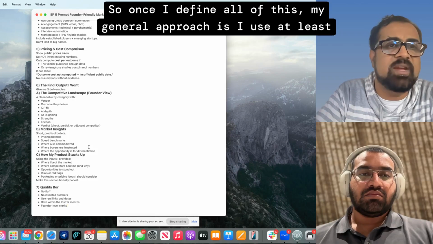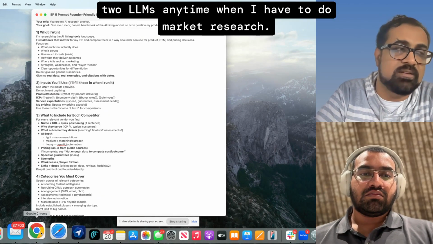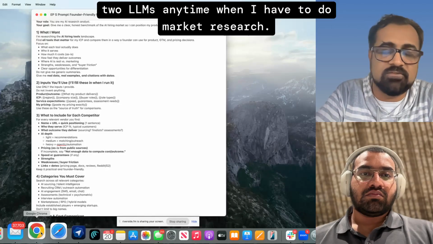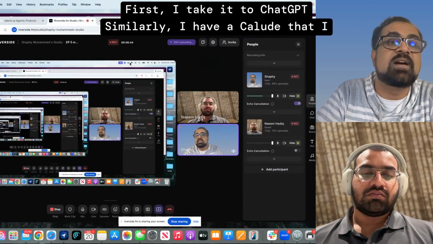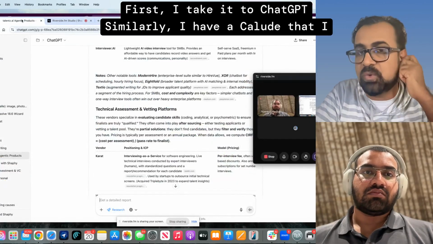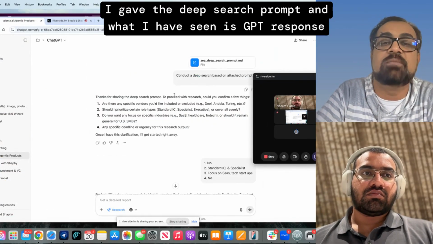Once I define all of this, my general approach is that I use at least two LLMs anytime I have to do market research. First, I take it to ChatGPT. Similarly, I have Claude, which is also a paid version. I gave the deep search prompt.